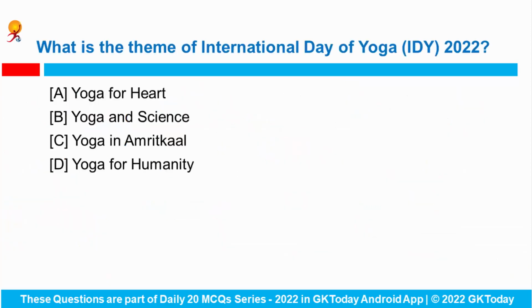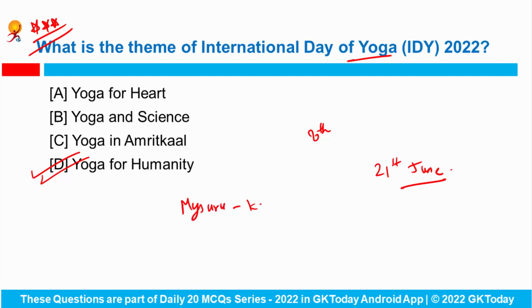Next question. What is the theme of International Day of Yoga 2022? I'd like to give it a 3 star because it is a very important question. The Ministry of Ayush has announced Yoga for Humanity as the theme of the 8th International Day of Yoga, which is to be organized in India and across the globe on 21st of June. The main event of this day will be held at the city of Mysore in the state of Karnataka, and a program named Guardian Ring, to showcase the participation of people performing yoga along with the movement of the sun from different countries, will also be undertaken.